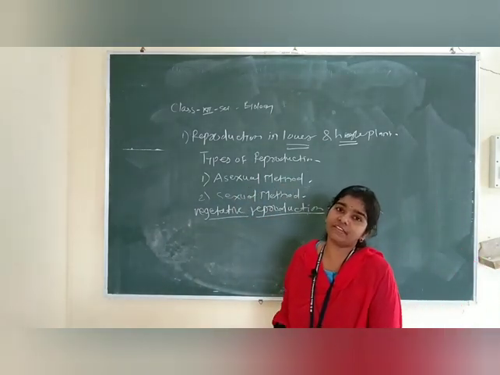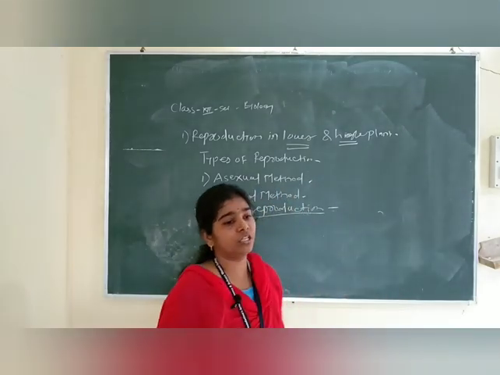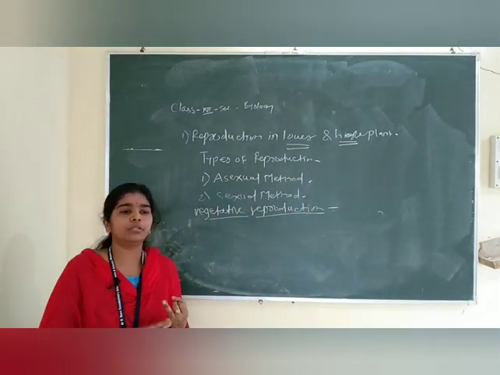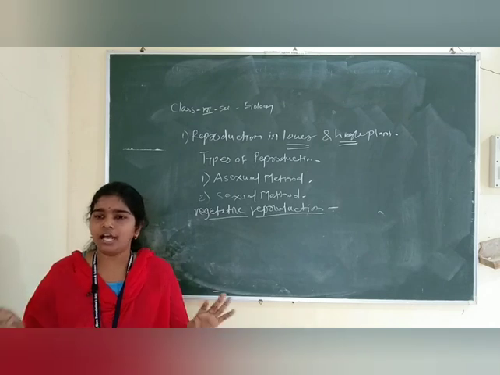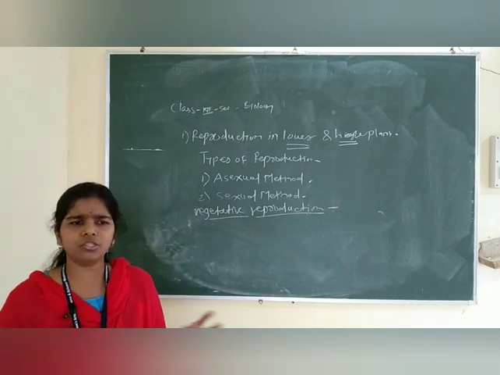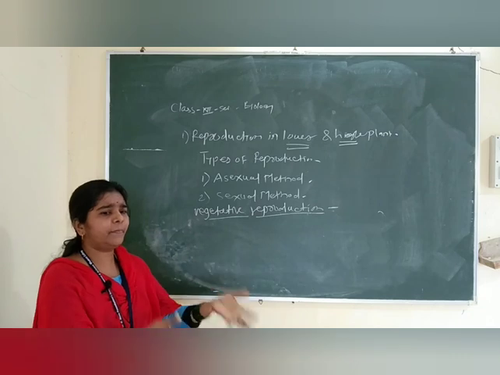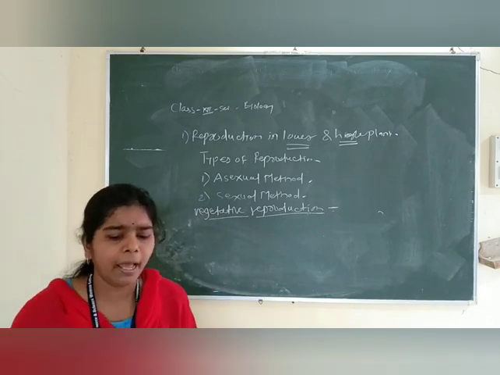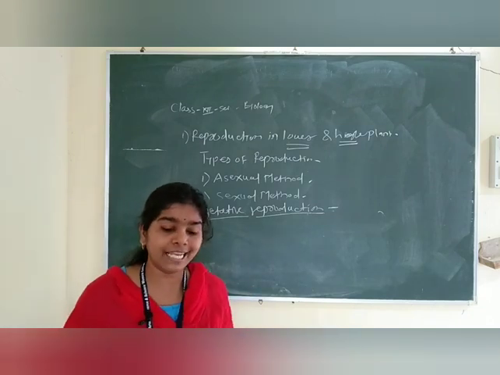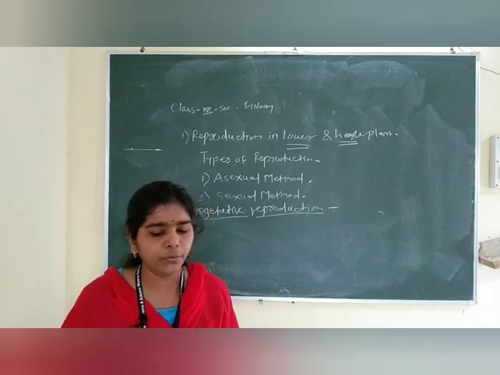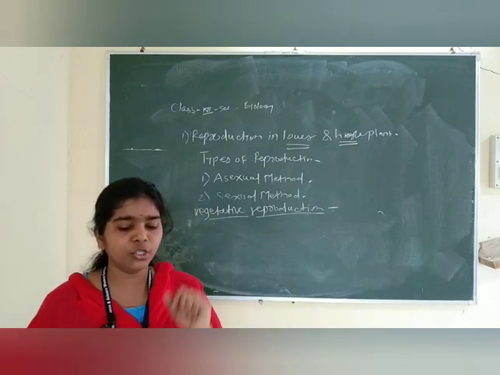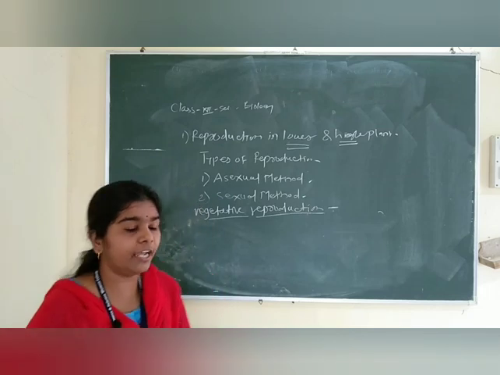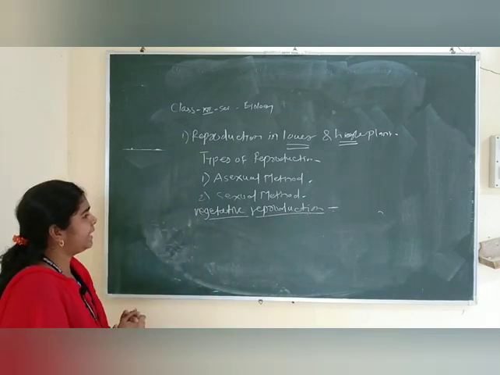Vegetative means the vegetative organs present on the plants, for example root, stems and leaves. These all are the vegetative organs of the plants, right? Which take part in the reproduction. So here plants reproduce asexually through their vegetative parts, and hence the new plant formed is genetically identical to its parent, right?